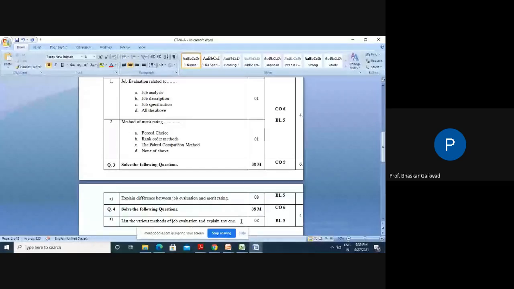If you go through job evaluation and merit rating, you will definitely gain additional knowledge while deciding payment systems in industry. But what is the actual difference between them?